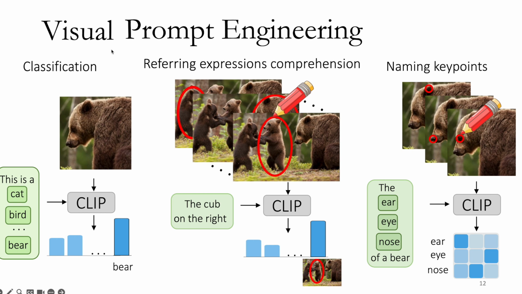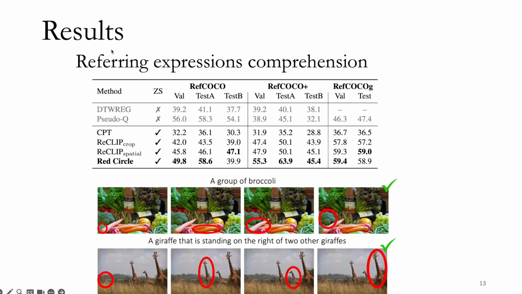To do this, we combine text prompt engineering, assembling all key point names into text prompts, and visual prompt engineering, annotating all key points on the image. Finally, we use similarity scores from CLIP to find the matching between the two modalities. Using this simple technique, we achieve state-of-the-art on zero-shot referring expressions comprehension. We even outperform methods that use weak supervision and fine-tune for this task. Below we see some examples where CLIP correctly identifies which annotated image the referring expression relates to.